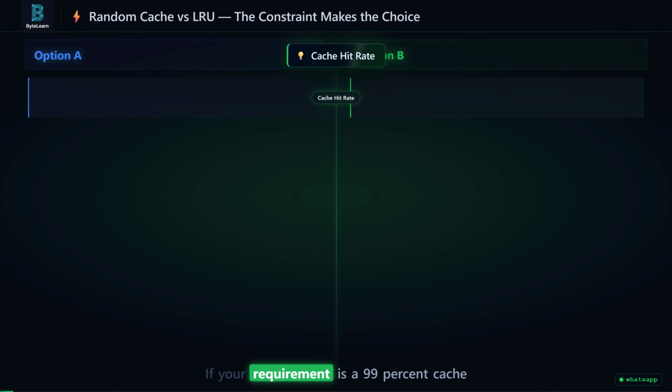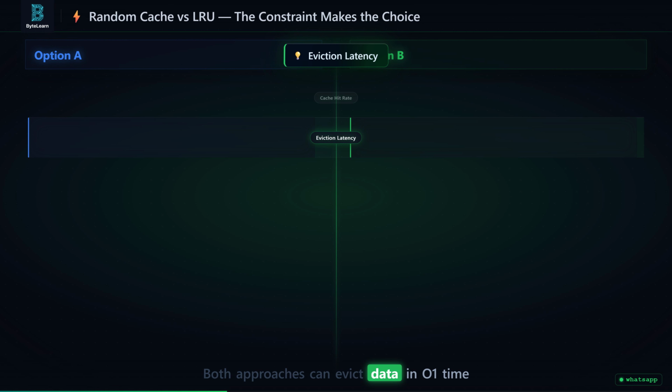If your requirement is a 99% cache hit rate, random eviction completely fails. It evicts active group chats just as often as dead ones, causing massive database load spikes. An LRU cache succeeds because it mathematically protects the chats users are actively looking at. Both approaches can evict data in O(1) time, but the random cache achieves it by sacrificing accuracy. The LRU cache achieves it by paying the engineering tax of managing doubly linked list pointers.